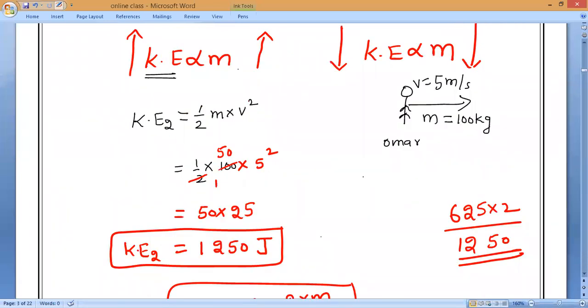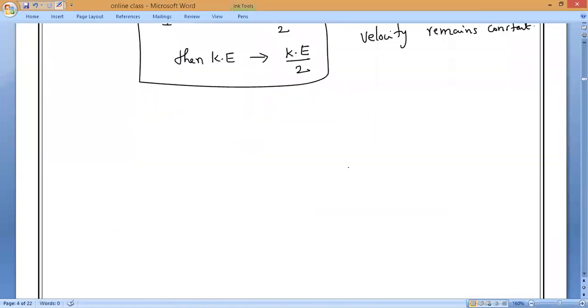For example, you and Akilan are both traveling. Your velocity and his velocity are both the same. Let me take why I am saying velocity is constant. Suppose this is Omar, and this is Akilan. Your mass is 50 kg and you are traveling at 5 meter per second. Akilan is also traveling at 5 meter per second, but his mass is 25 kg.